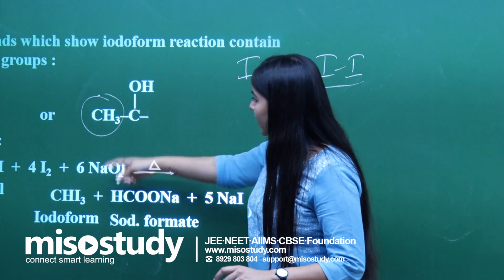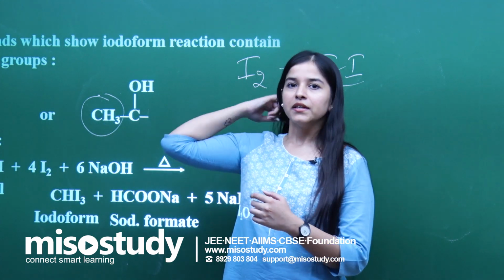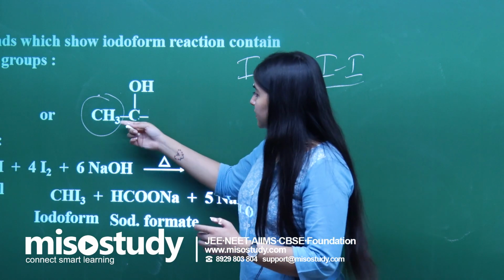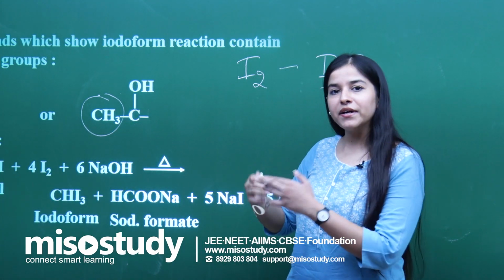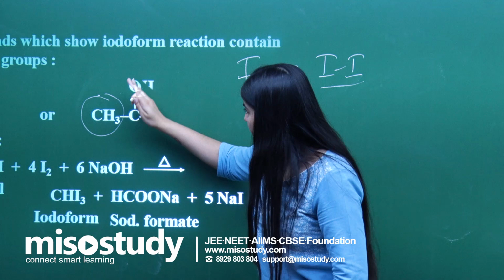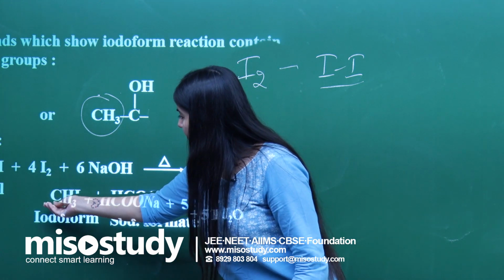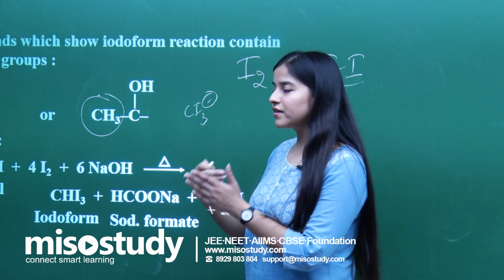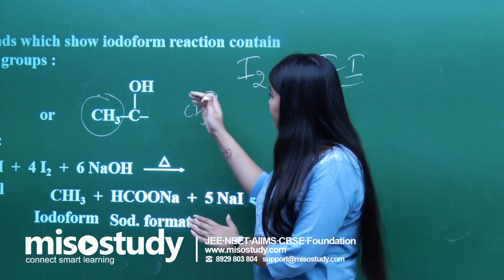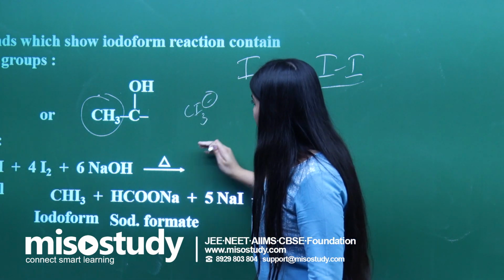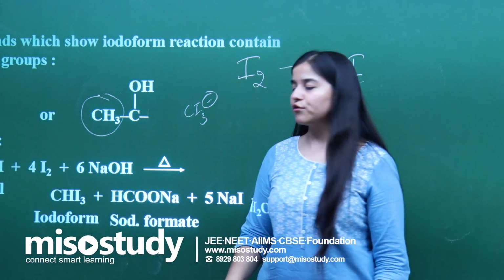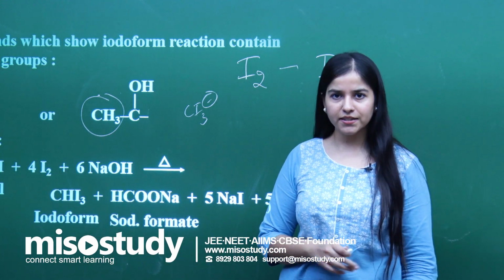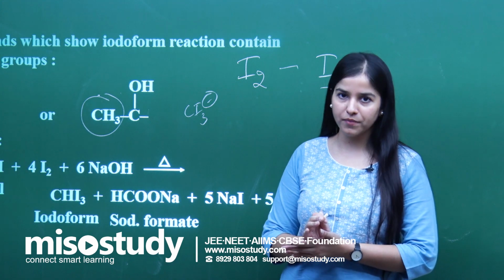I negative abstracts the hydrogen from here, and continuously, step by step within the mechanism, it replaces each one of them. CI3 negative gets released from the compound, and finally after reacting with the proton, it gives the iodoform, that is CHI3. So that is the little idea about the mechanism.